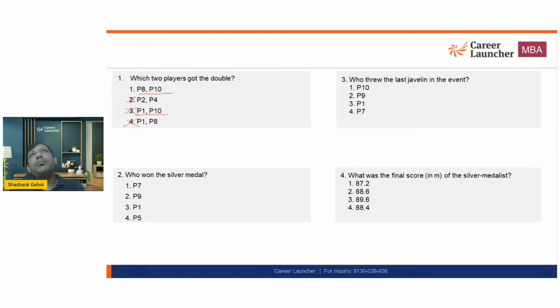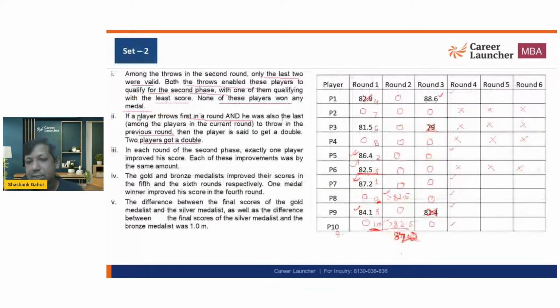And how can P8 get a double? Let's understand this. Now one person is qualifying. I'm going to go to the first point. One of them is qualifying with the least score. So P8 got the least score. Least score means greater than 82.5 but less than 84.1. So at the end of round 3, this person is last, and in the next round he is going to throw first.